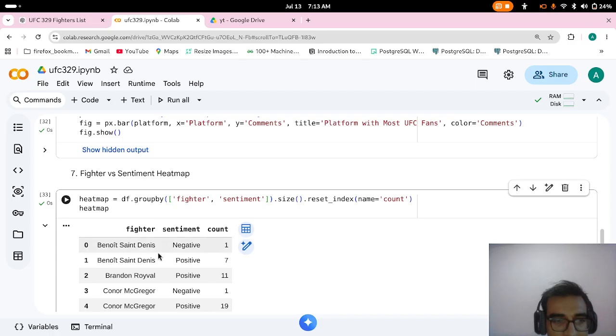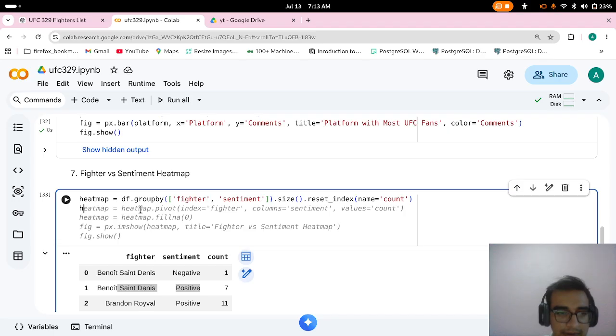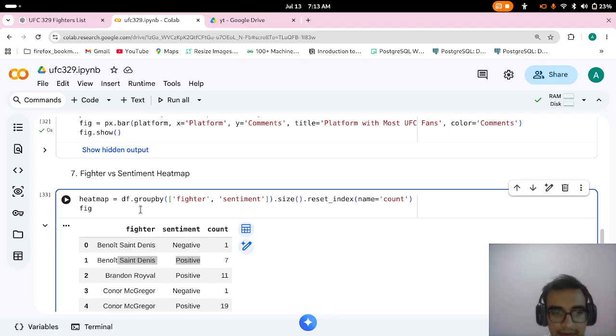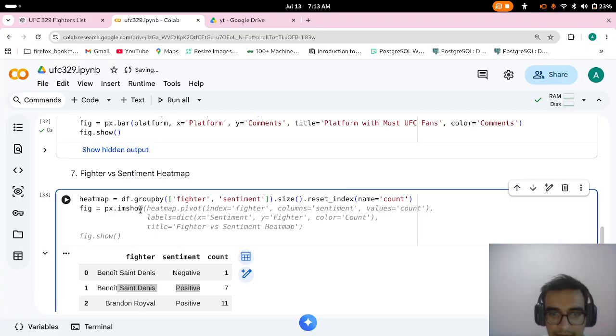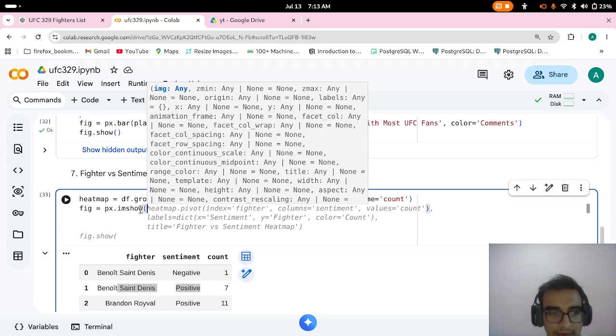It will provide a data frame. Here you can see sentiment is -1, sentiment is +7. So you can see that we do fig, we do px dot imshow, and here I will just provide the values.